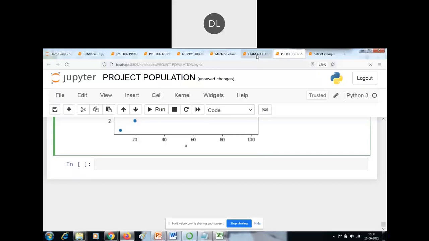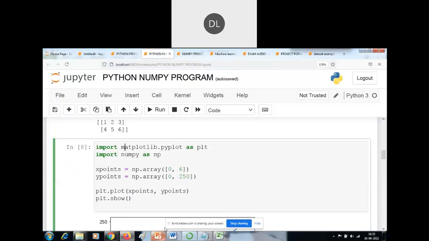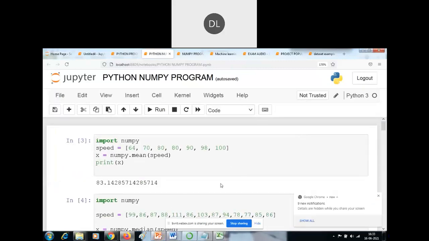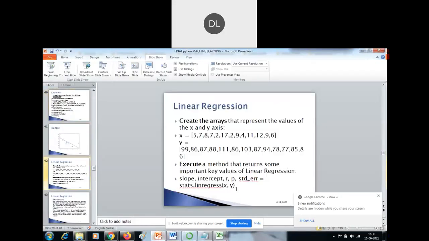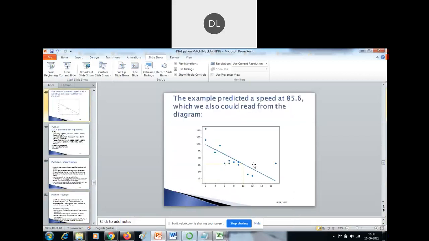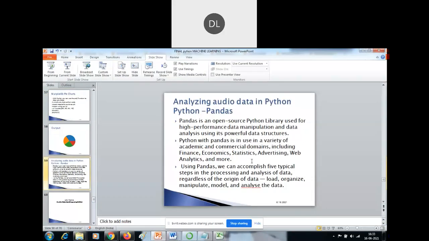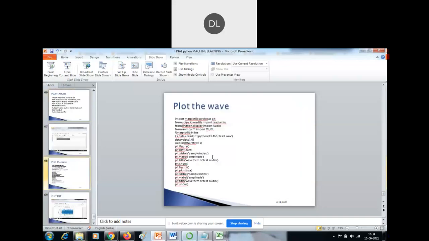Later I will show other projects also. Other health data sets are also there, such as how to run heartbeat audio files and wave files and so on. Okay, I will close my session. Do you have any doubt? Please send a message now.